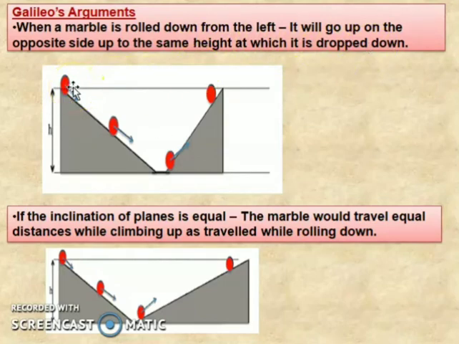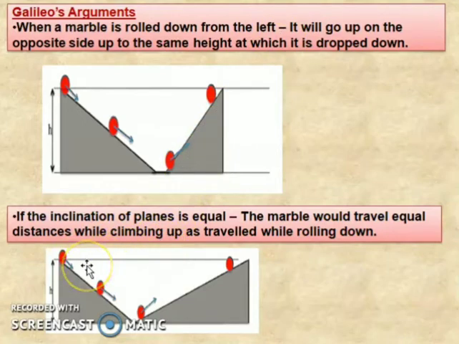When a marble is rolling down, it will move up to the second incline and roll up to the same height. Next, second, if the inclination of the planes is equal, now you can see this, the inclination is the same. The marble would travel an equal distance by climbing up as by rolling down. So here the height is the same. It will move up the opposite side to the same height.